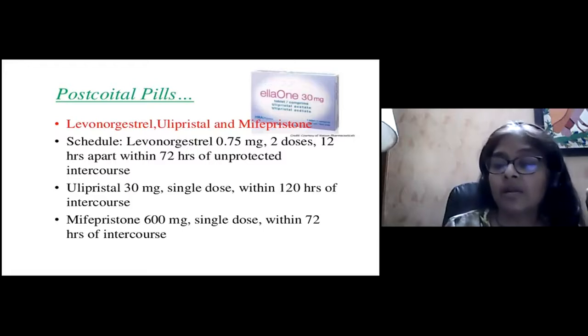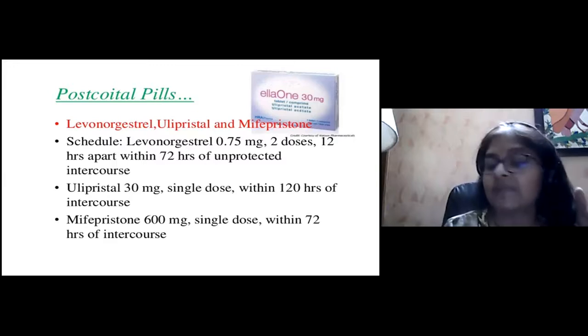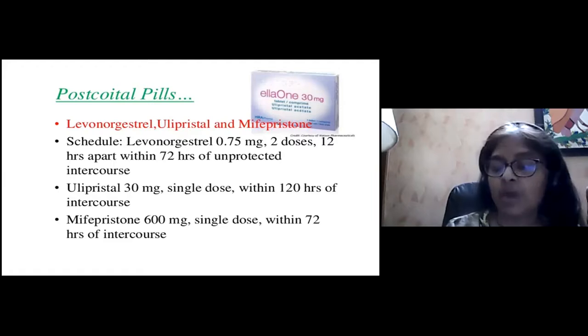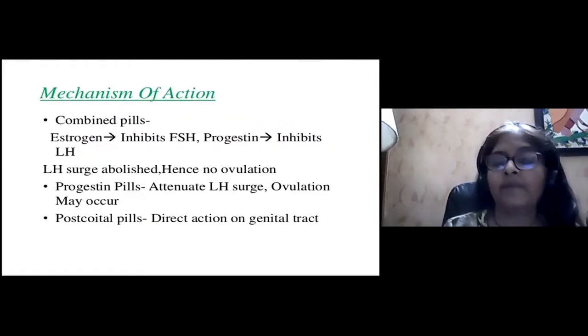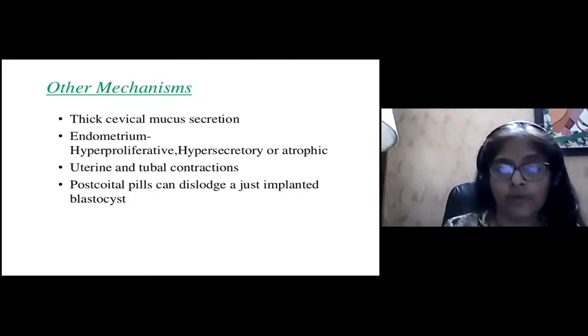Ulipristal, single dose, 30 milligrams, given within 120 hours of intercourse, can be used as a postcoital pill, and mifepristone, 600 milligrams, single dose within 72 hours of intercourse, has also been used as a postcoital pill. The mechanism of action is they directly act on the genital tract and prevent the implantation. So, the emergency contraceptive pills.